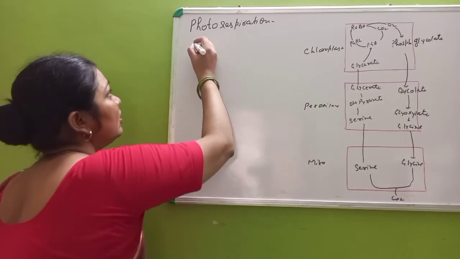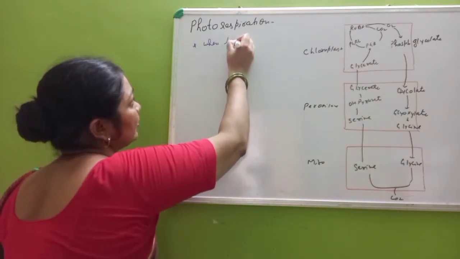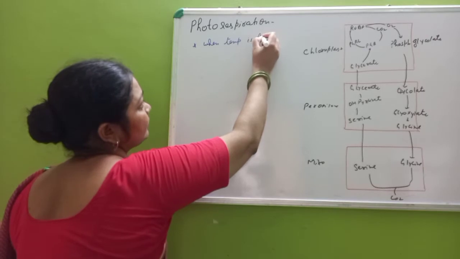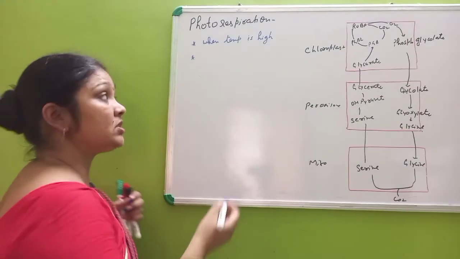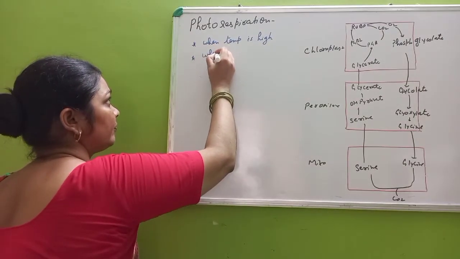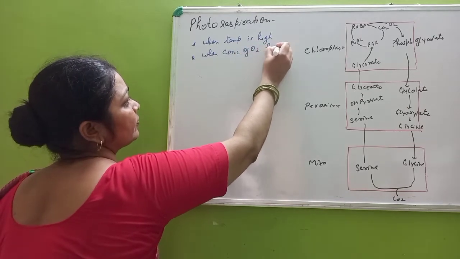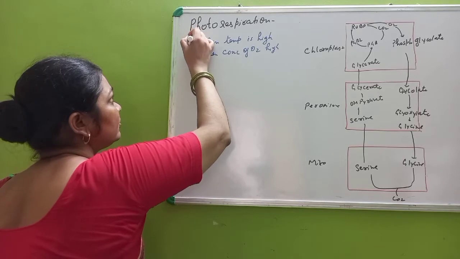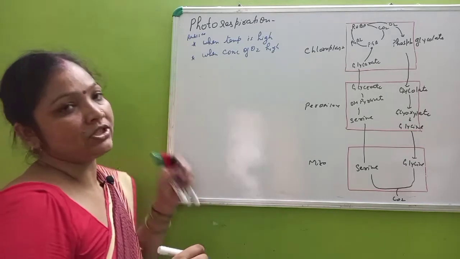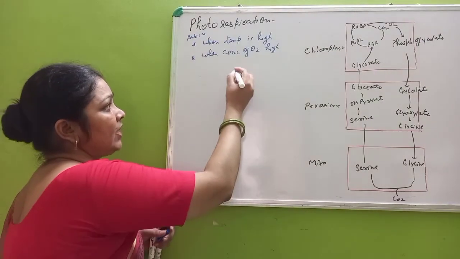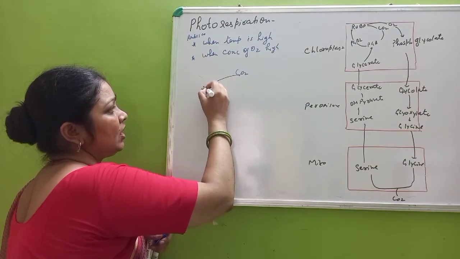Now the behavior of Rubisco changes in two conditions. First, when temperature is high, and the second condition where the behavior changes is when the concentration of O2 is high. So the behavior of this Rubisco changes.